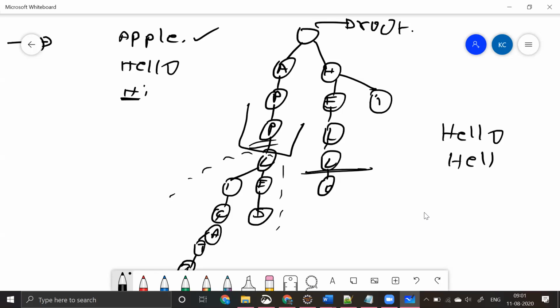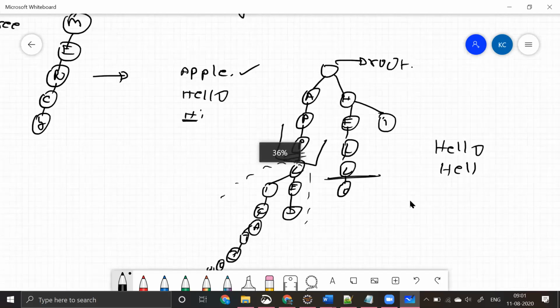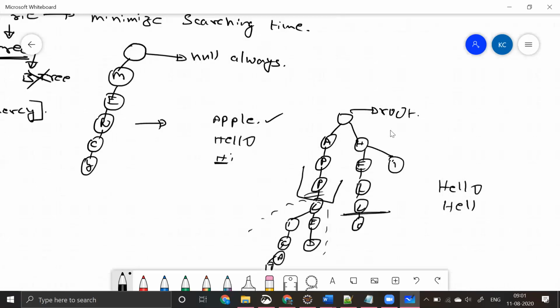Now this is what a trie data structure will be looking like. It will have a root which is empty. I cannot say null always, I can say empty always. And to this it will be having children.